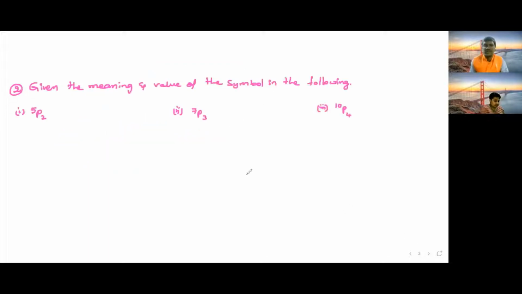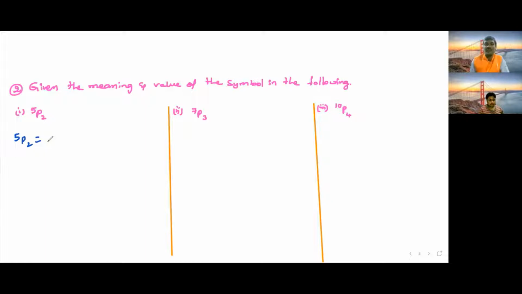Understood? Okay, so if we come to the next question: give the meaning and value of the symbol in the following. What does it mean? What is meant by 5p2? It is the arrangement of 5 objects, 5 factorial divided by 5 minus 2 factorial. Selecting and arranging.